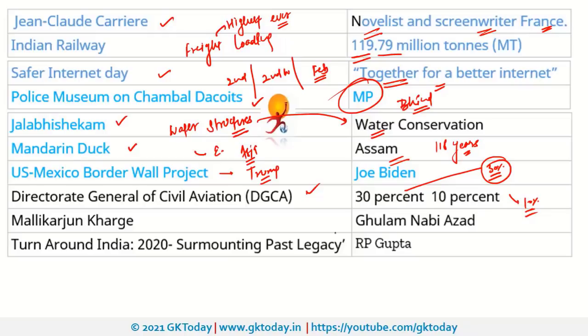Next is related to Leader of Opposition in Rajya Sabha. Recently, Congress leader Ghulam Nabi Azad retired, and now Mr. Mallikarjun Kharge has been named as the Leader of Opposition in Rajya Sabha. Mr. Azad retired from the Rajya Sabha recently. And last is related to Turn Around India 2020. This is a book by R.P. Gupta. So these were the most important news events.